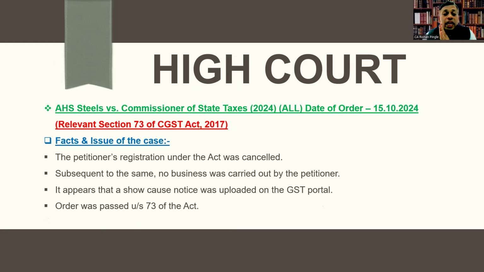Next, HS Steels versus Commissioner of State Tax 2024, Allahabad, date of order 15th October 2024, and relevant section is section 73 of CGST Act 2017. Let's understand facts and issue of the case.